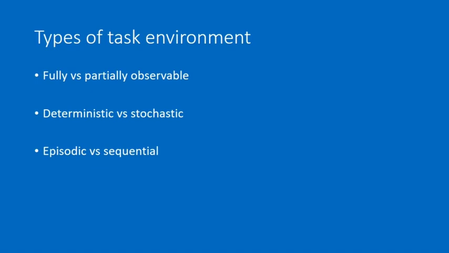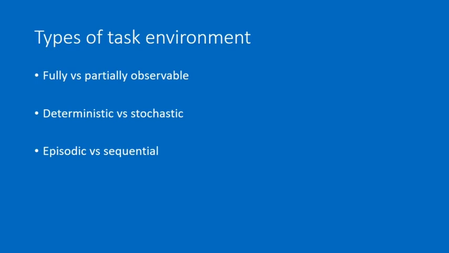First one is fully or partially observable. Here, at any time point, if the complete state of the environment can be determined, it is fully observable, otherwise it is partially observable. Now second one is deterministic or stochastic. This means that if from the current state the next state can be determined, then it is deterministic, otherwise it is stochastic or non-deterministic.